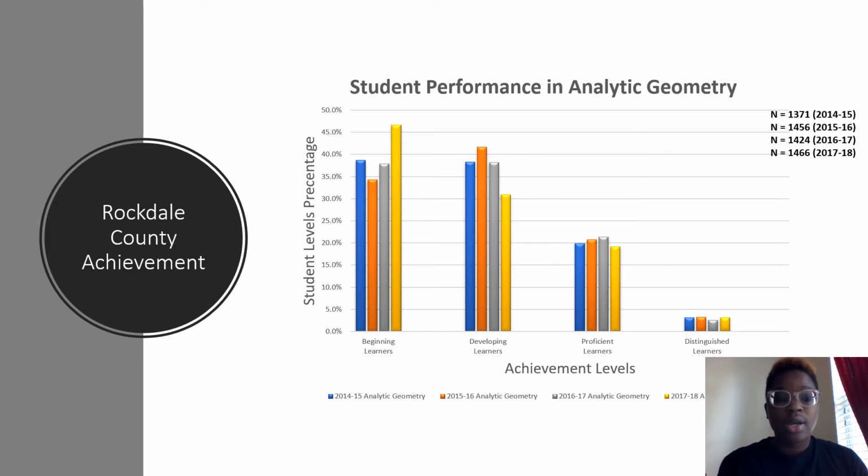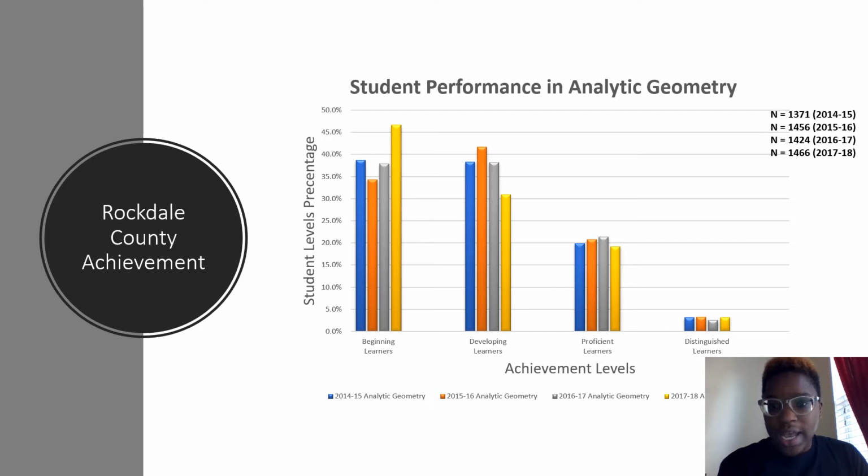Next, we'll look at the county, so Rockdale County's achievement. And that same year is actually gray in this one that we were discussing, and it looks like it's a little consistent as far as Salem goes with the district. It's just that distinguished went down, but everything else seems to be like what we saw. But the difference with this one, well, no, Salem's was the same in 2017-18, that there was an increase in beginning and a decrease in developing. So I wonder in the district as well as Salem, what was going on at that point in time, or what happened for that transformation to happen.